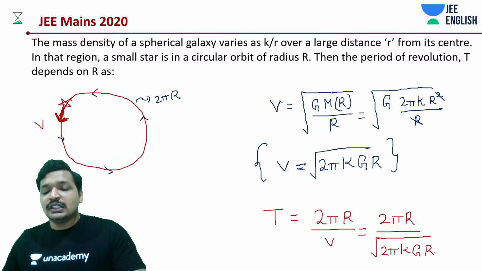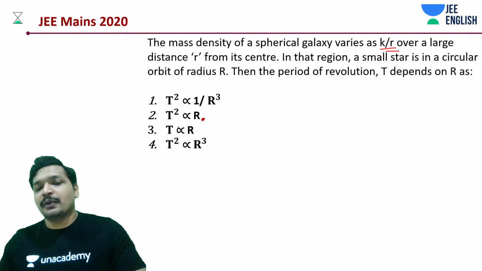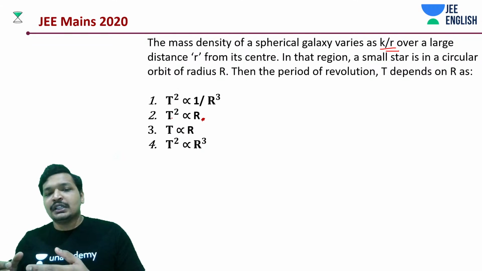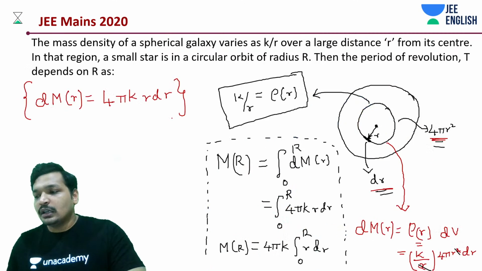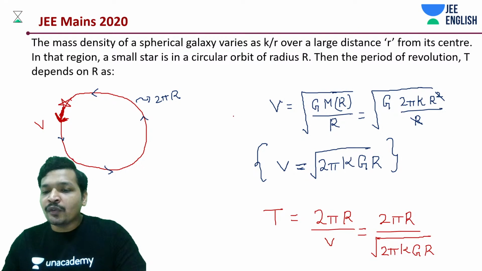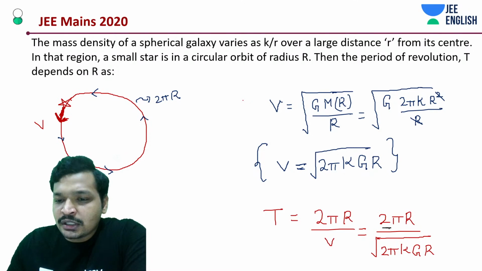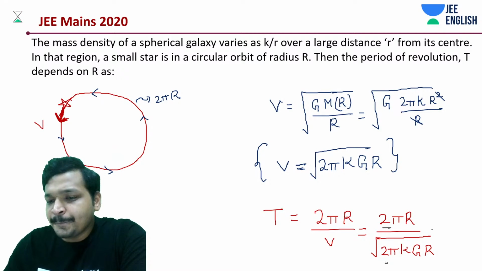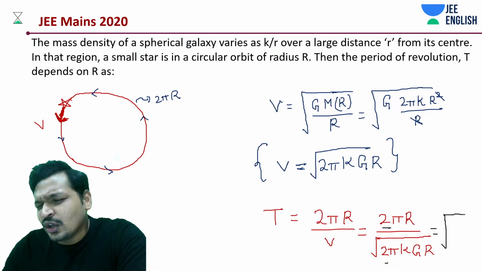So what you'll be doing, you'll just go back, have a look at your question, and you will see what is being asked. The answer anyway, T square is proportional to. What is the proportionality relation between time period or time period square and radius r? Then right away you don't have to oversimplify this. Let's do it that way itself. So we can say this is some constant, of course under root 2 pi etc. You will be having something like under root 2 pi.